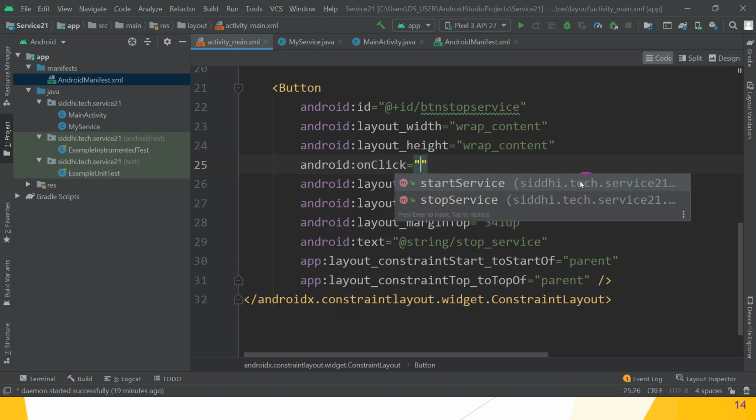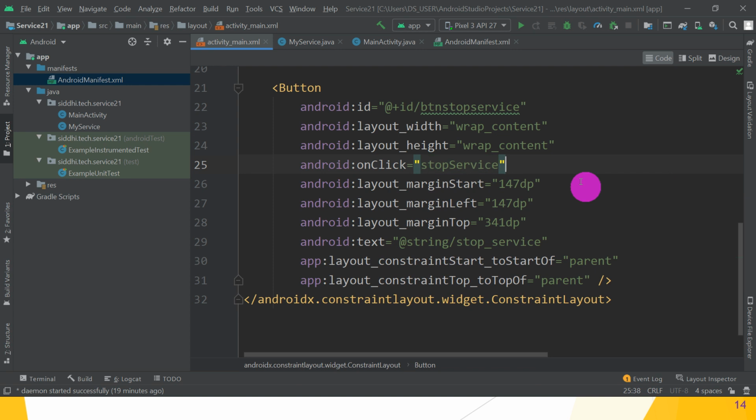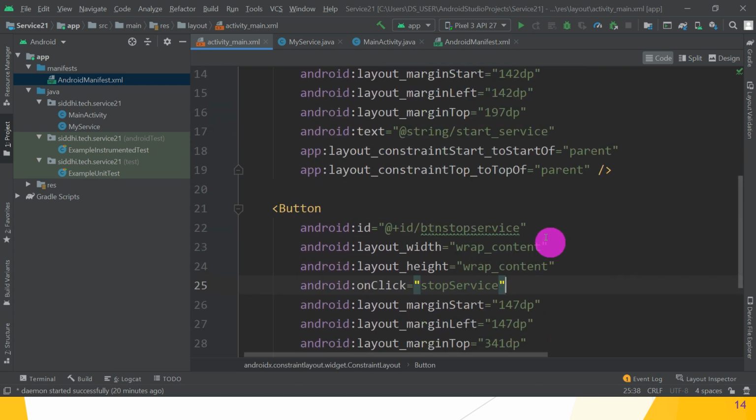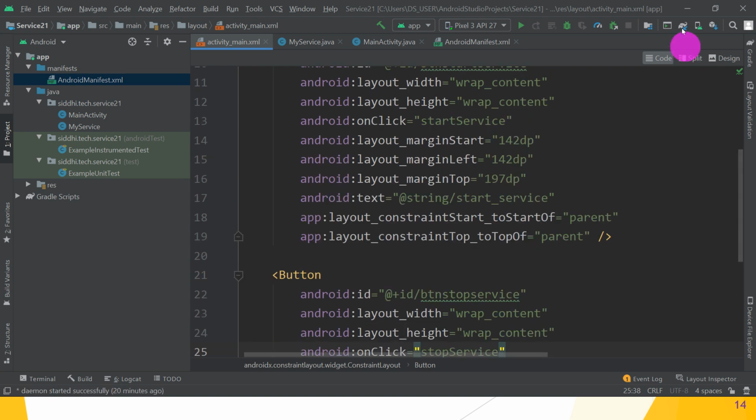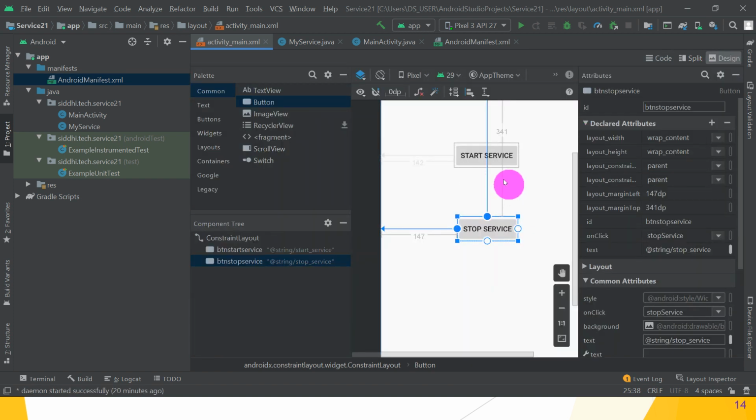So what service? Stop service we want to call. Great guys, hope you understand this part. Any doubts? Great. So this is all about the code part. First create your design part, then when you click on the start service button, automatically the service gets started, and when you click on the stop service button, automatically the stop service is called.